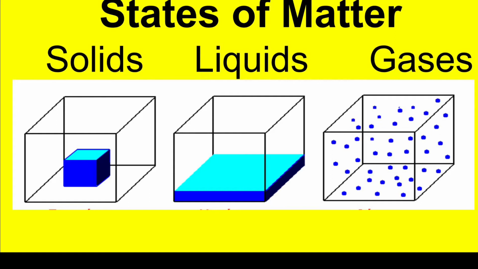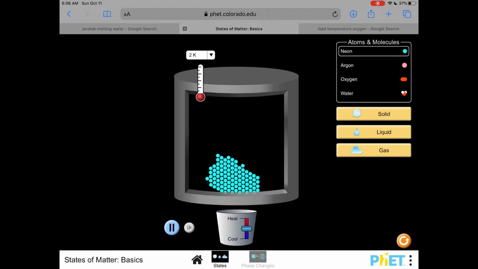Today we're going to look at states of matter: solids, liquids, and gases. The first state of matter is solid. It is when the particles are closely packed together and they vibrate, but they don't move very much at all. Their average kinetic energy is quite low.